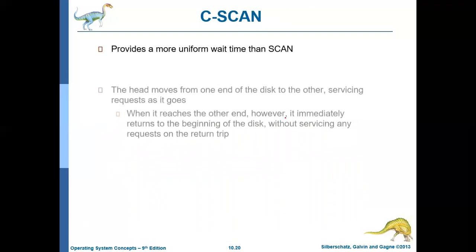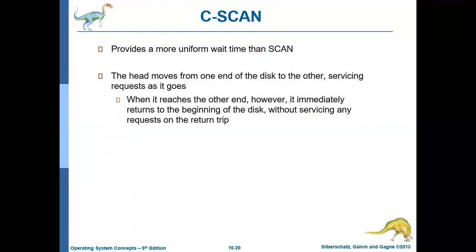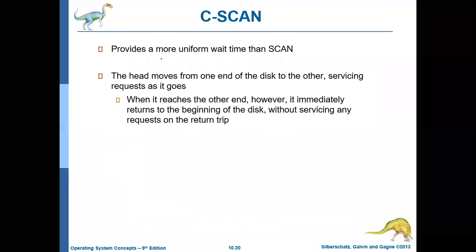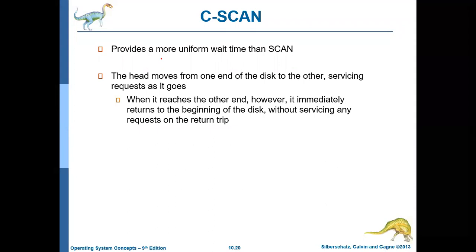The next algorithm that we'll be discussing is C-scan. C-scan is a variation of the scan algorithm. It provides a more uniform wait time than the scan. In the scan algorithm, if the data requests were uniformly distributed across the disk, and the head is moving in one direction, then the request in the other direction has to wait a longer period of time when compared with the request in the direction in which the head is moving initially.